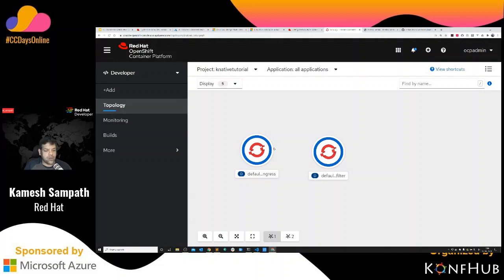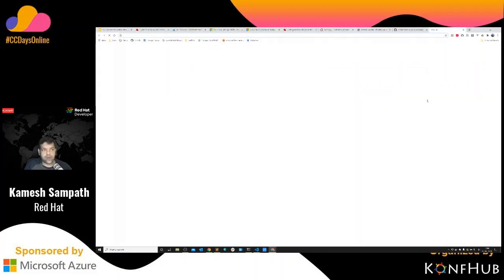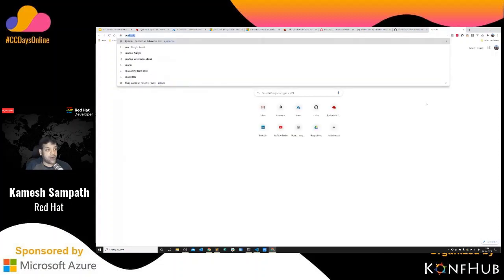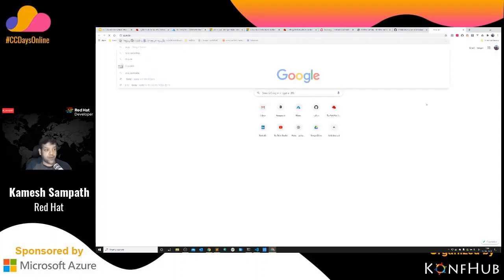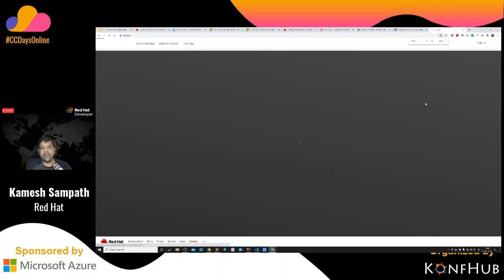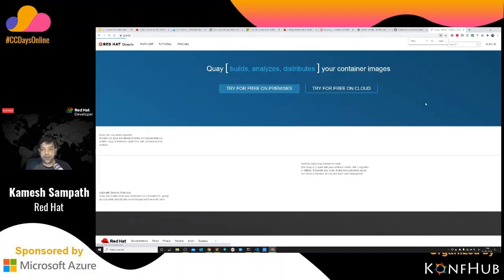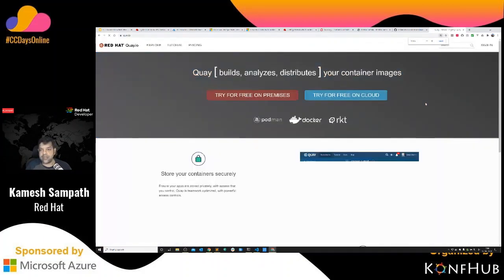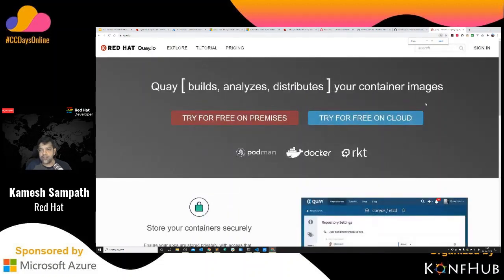What I want to do is deploy a very simple application. So let me go to my Quay registry, quay.io. If you're not aware of Quay.io, it's just another container registry which is available from Red Hat. You can use this container registry to download images and deploy them as well. You can create your free open account here as well. I'm zooming in a little bit more so that you can see on the screen well. So you can create your own account here.